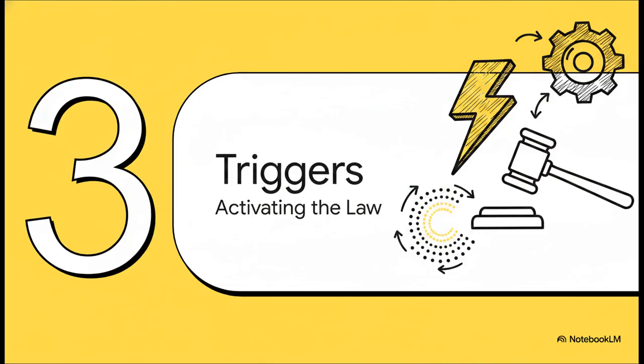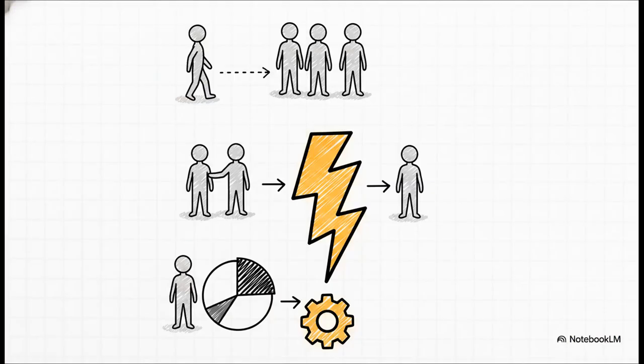All right, Section 3. Triggers, activating the law through dissolution and reconstitution. So what actually activates this? This brings us to subsection 6C. The law kicks in connection with the dissolution or reconstitution of the entity. Now, dissolution is easy, right? The whole business just shuts down. But reconstitution happens in 3 distinct ways.